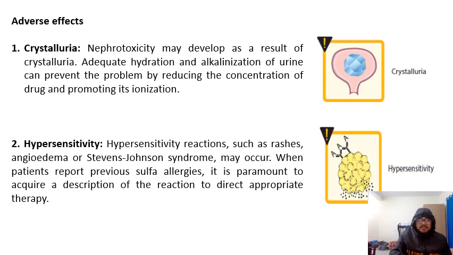One adverse effect of sulfa drugs is crystalluria. Crystalluria means formation of crystals in the urinary tract, or in the kidney. Generally our urine pH is acidic in nature.